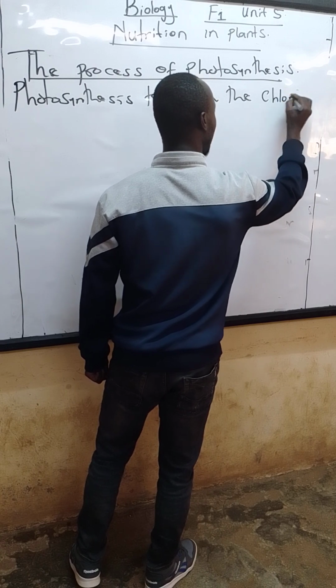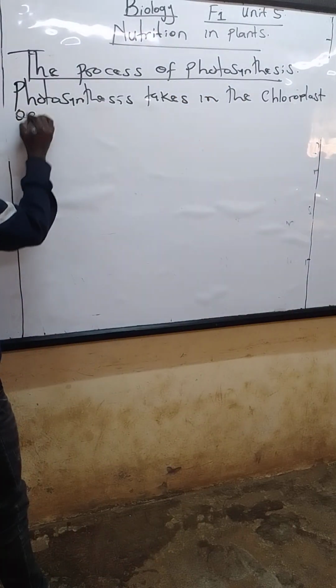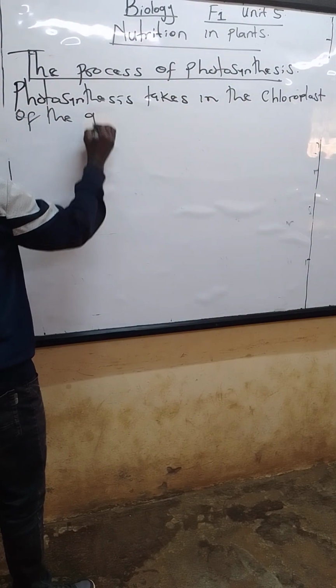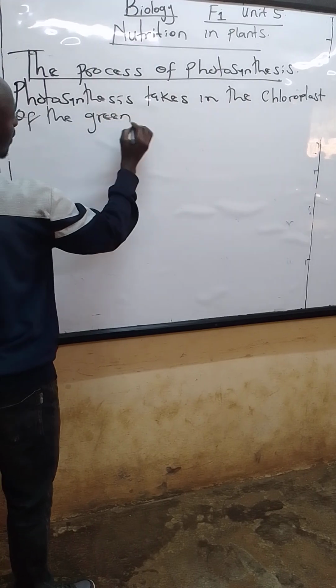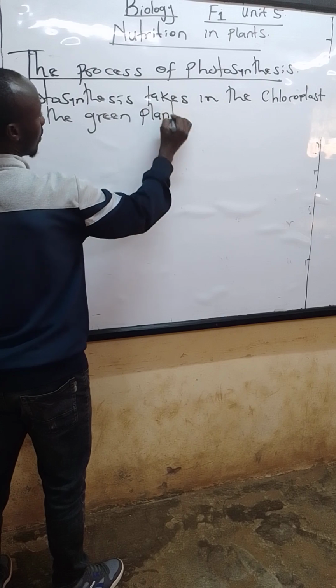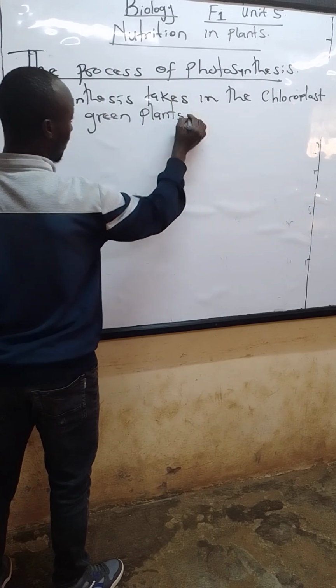So the spelling is very important. Chloroplast of the green plants. So remember green plants. The word green is very important in green plants. Takes place in the chloroplast of the green plants.